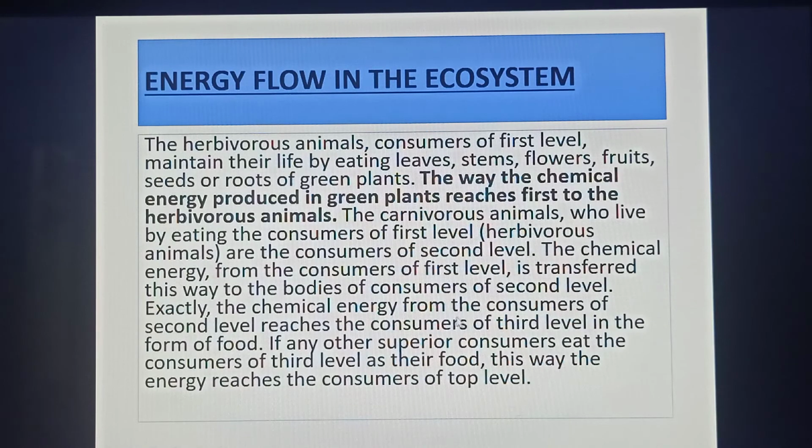Exactly, the chemical energy from the consumers of the second level reaches the consumers of the third level in the form of food. If any other superior consumers eat the consumers of the third level as their food, this way the energy reaches the consumers of the top level.